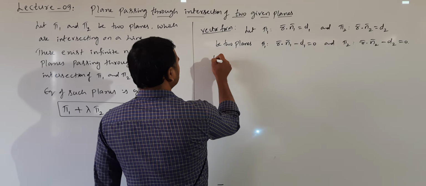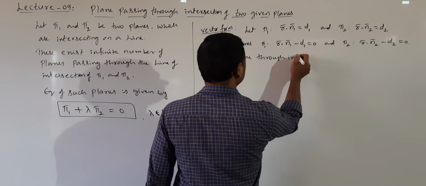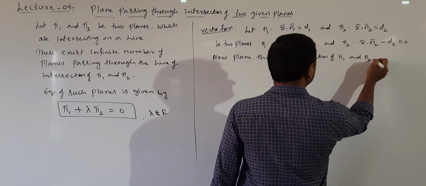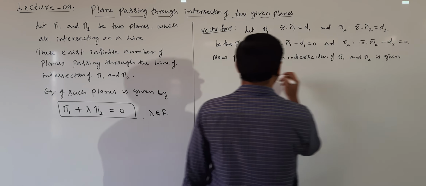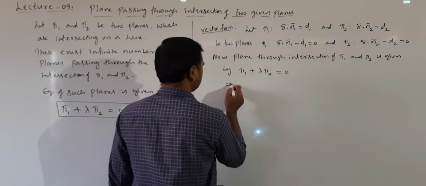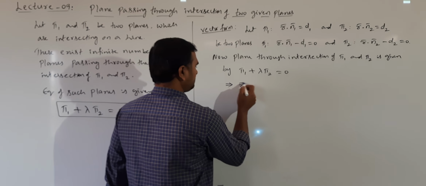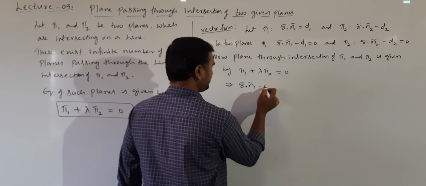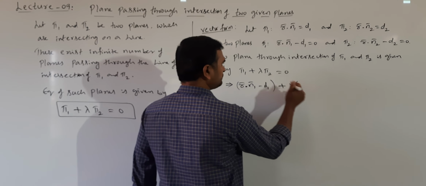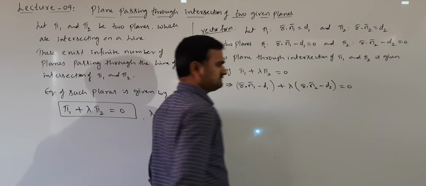Then the plane through the intersection of pi 1 and pi 2 is given by pi 1 plus lambda pi 2 is equal to 0. So pi 1 plus lambda pi 2 equal to 0. What is pi 1? This is the first plane, r bar dot n1 bar minus d1. This is pi 1 plus lambda into pi 2. Pi 2 is r bar dot n2 bar minus d2 is equal to 0.